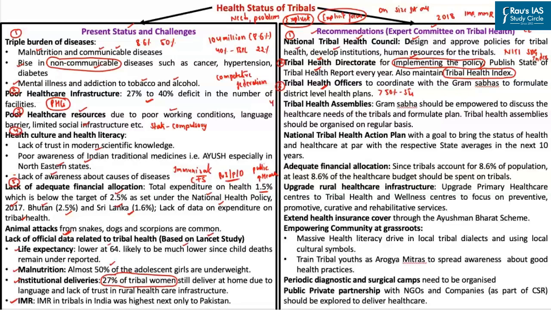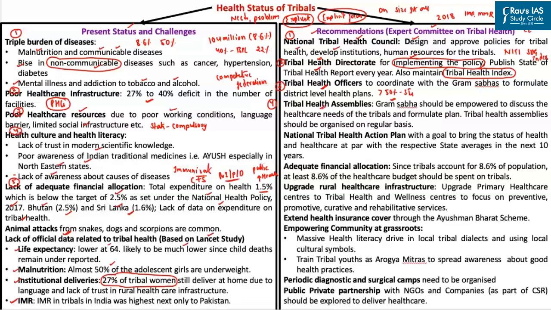Next, the Expert Committee on Tribal Health has also pointed out that there is a lack of community participation in the delivery of healthcare services in the tribal areas. We must realize that if we have to solve the problems faced by the tribals, we need to engage the community, and this community should be engaged in the formulation and implementation of policies. Accordingly, the Expert Committee has suggested that the Gram Sabha in the tribal areas should be adequately empowered to conduct what are referred to as tribal health assemblies.